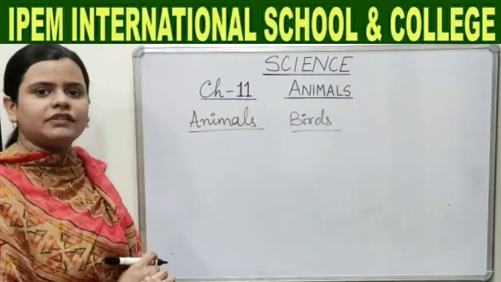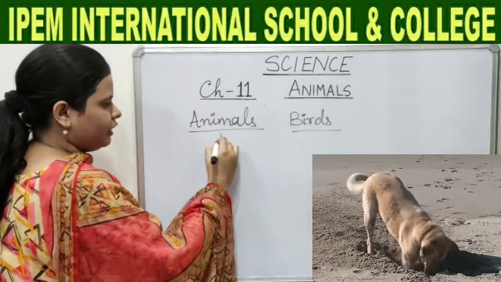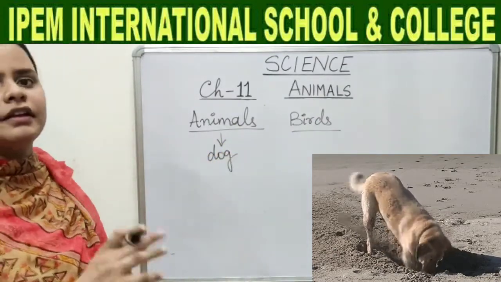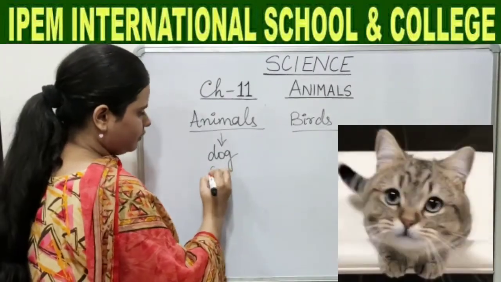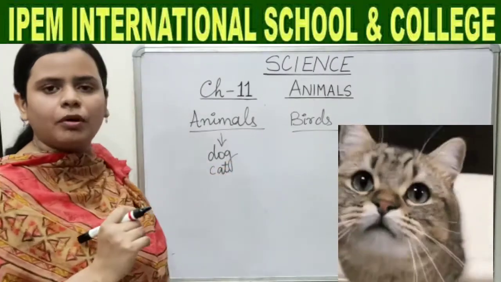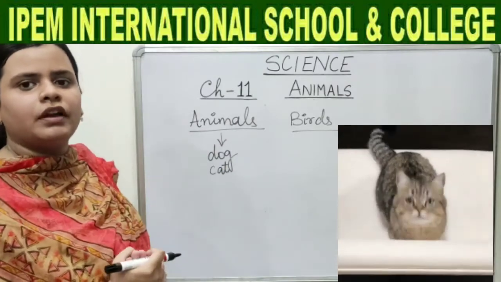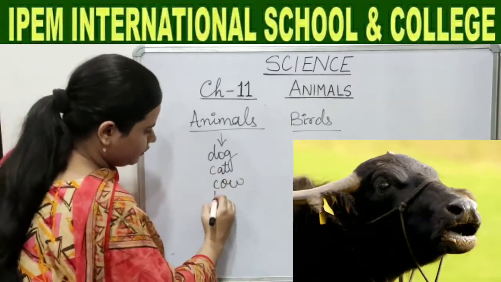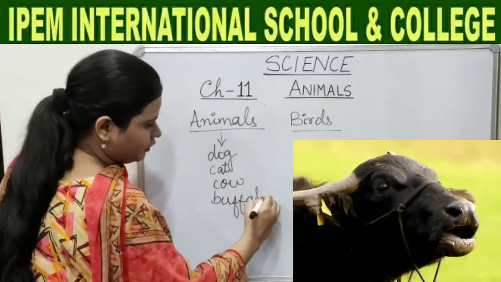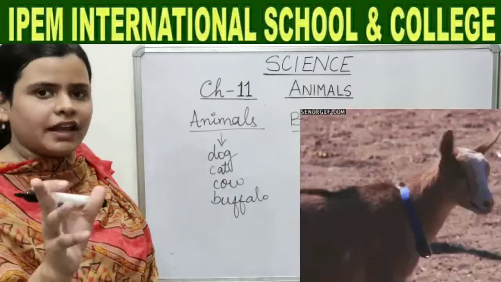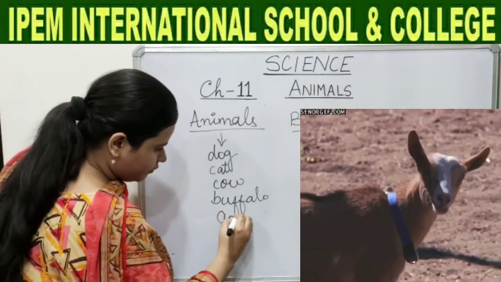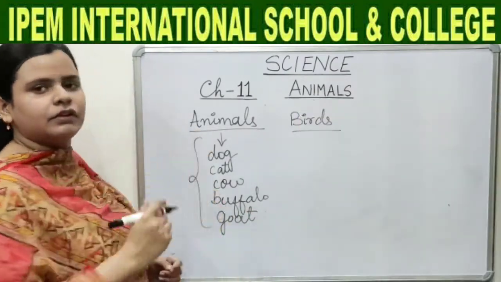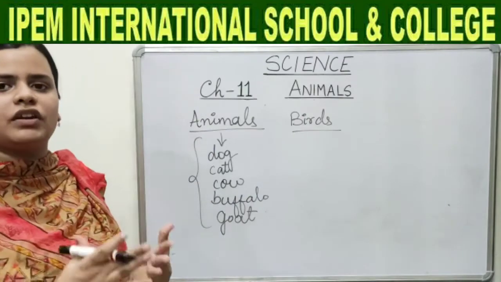Okay. So what are these common animals? Yes, very good, dog. And yes, correct, cat. Any more common animal which you generally see around you? Yes, correct, cow, buffalo, and any more? Yes, correct, goat. So all these are the names of the common animals which we generally see around us each and every day.